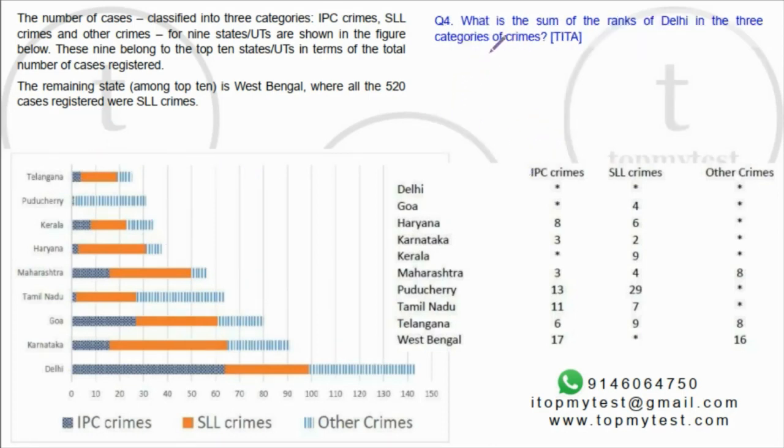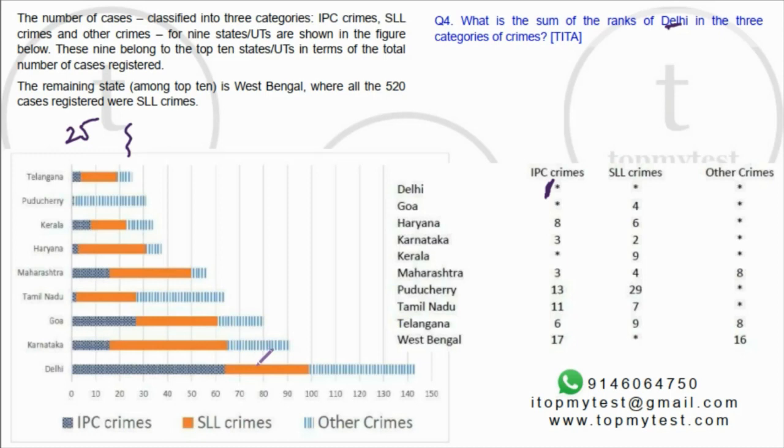And question number 4 says, what is the sum of the ranks of Delhi in the 3 categories of crime? What will be the rank of Delhi in the 3 categories of crime? Now IPC, Delhi has to be number 1, right? Because we know all the others will have 25 or lesser than that. SLL crimes. We know West Bengal is number 1 in SLL crimes, and number 2 is Karnataka. Is Delhi equal to Karnataka? Karnataka is pretty big compared to Delhi.